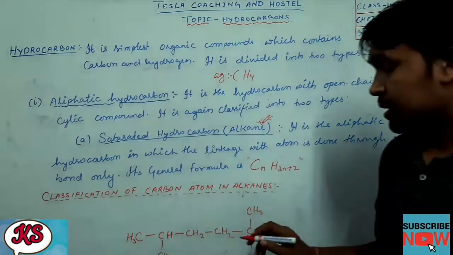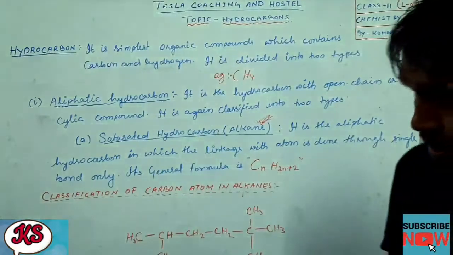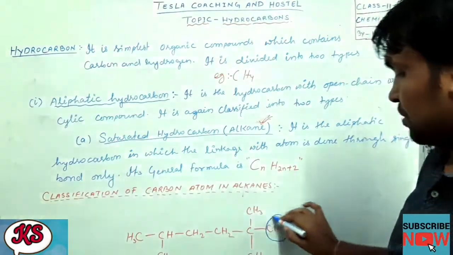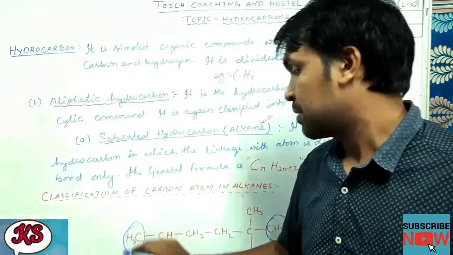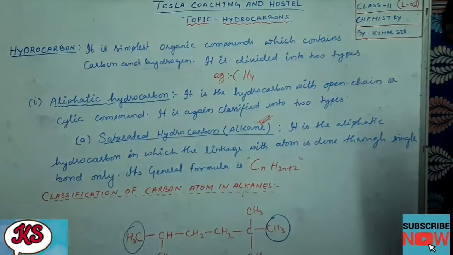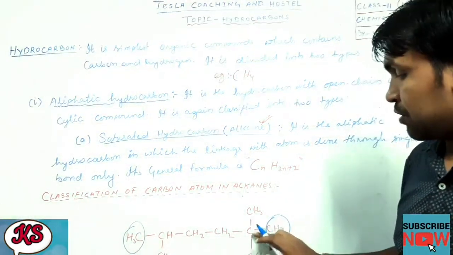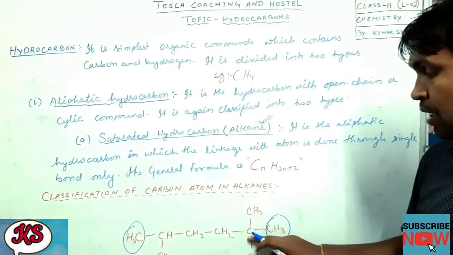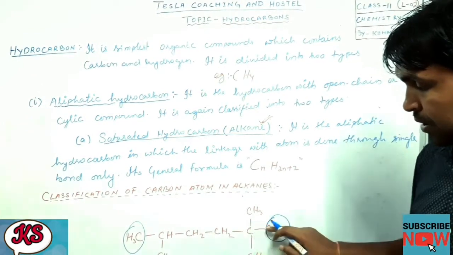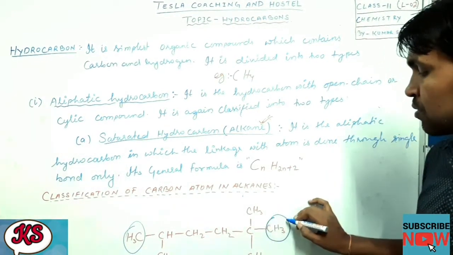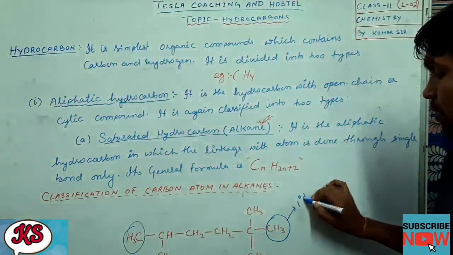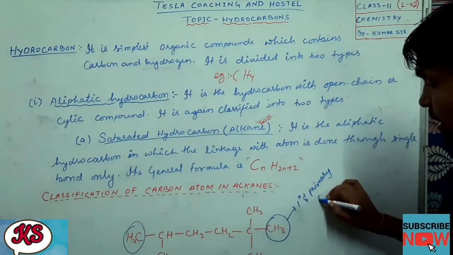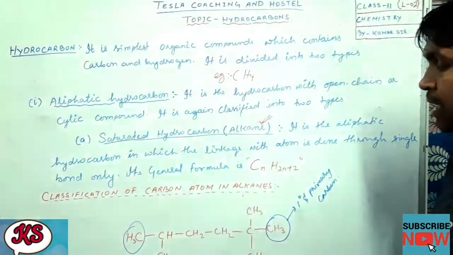See here, one thing you can see clearly: the terminal carbon atoms. Terminal carbon atom means the last carbon atom, this one. These are called terminal carbon atoms. This terminal carbon atom is attached to how many carbons? It is attached to only one carbon, right? It is attached only to this carbon. So this one is called 1 degree, or primary carbon.